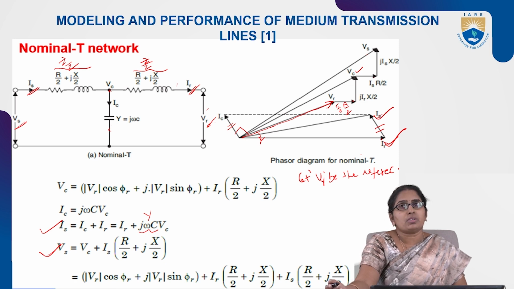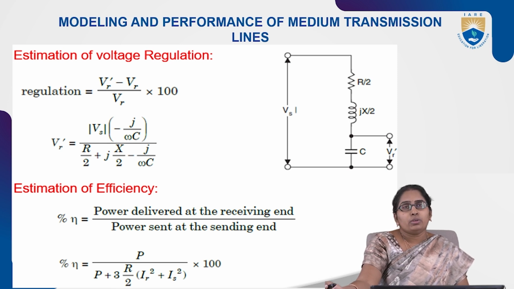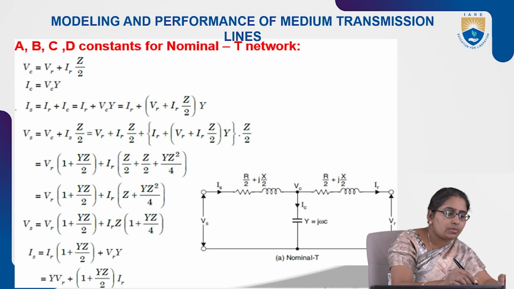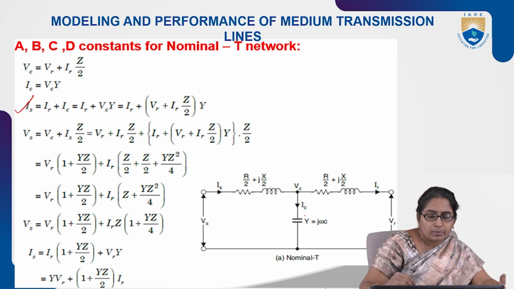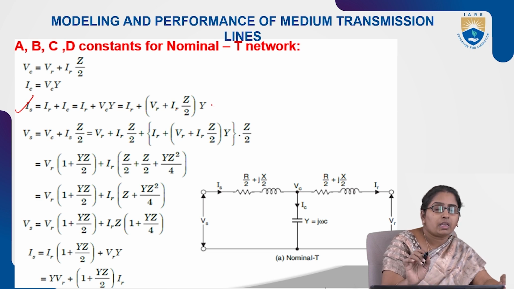Now the ABCD constants. Calculating efficiency and regulation uses standard equations only. We'll do a problem, then it will be more clear. From the equivalent circuit, first the IS equation. IS is given by IC plus IR. What is IC? VC into Y. What is VC? IR into Z by 2 plus VR. So finally the equation is in terms of VR and IR.